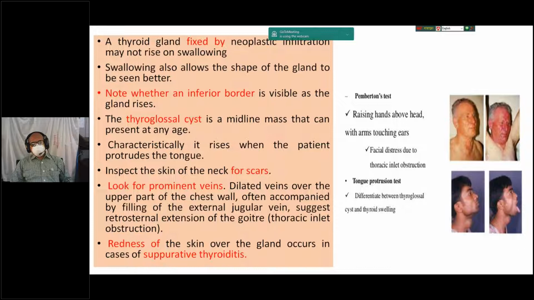Now, on inspection, look for any scar mark, any redness, or any prominent veins. If you see any prominent vein over the neck as well as the chest wall, with filling of the external jugular vein, it suggests retrosternal extension of the goiter, usually occurring due to thoracic inlet obstruction.